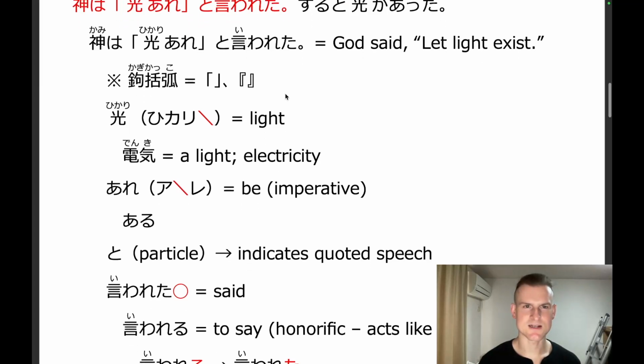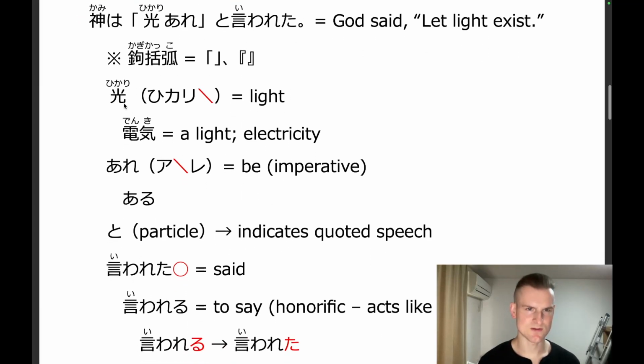Okay, so let's look at the actual words themselves. So we have hikari, hikari. Okay, so remember that this hiragana here shows that this is unvoiced, so you just hear basically air. Okay, there's no vowel sound there. And then the accent is final high pitch, so you don't hear the drop until you have a particle after it. So hikari, hikari ga, hikari wa, etc.